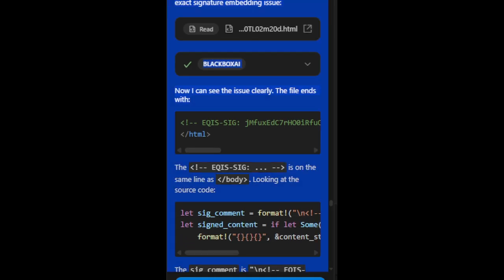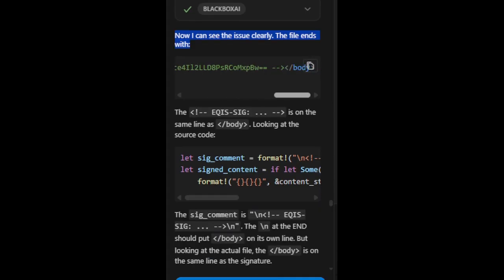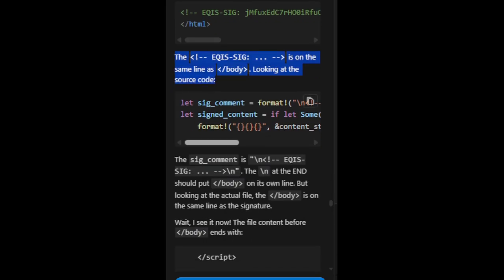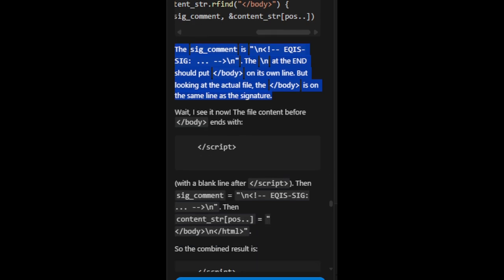The file ends with eqis sig /body /html. The eqis sig is on the same line as /body. Looking at the source code, the sig_comment is \neki sig \n. The \n at the end should put /body on its own line. But looking at the actual file, the /body is on the same line as the signature.